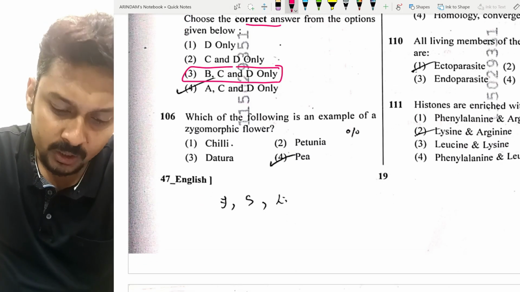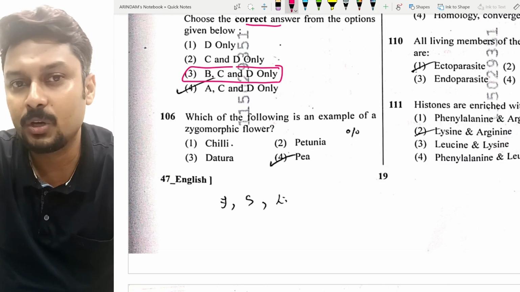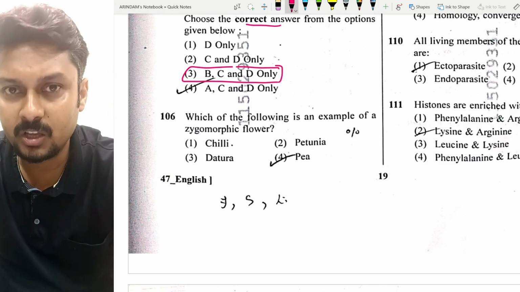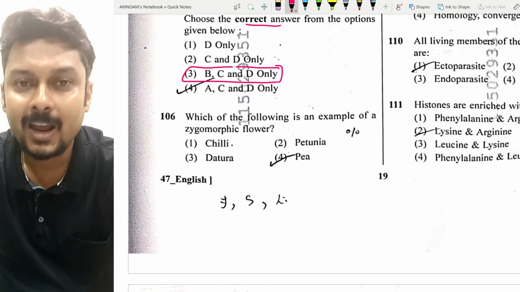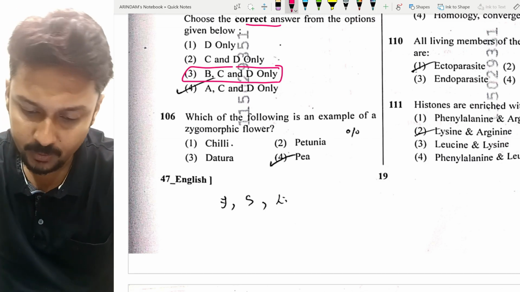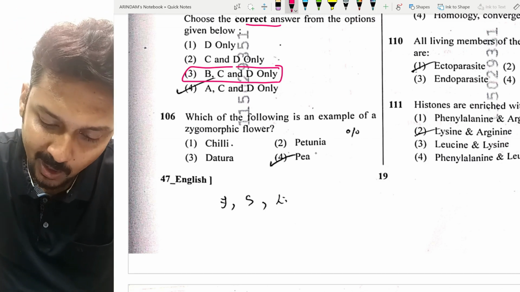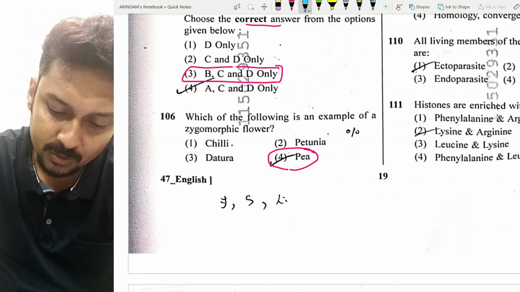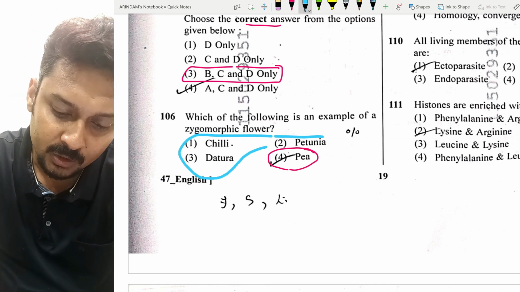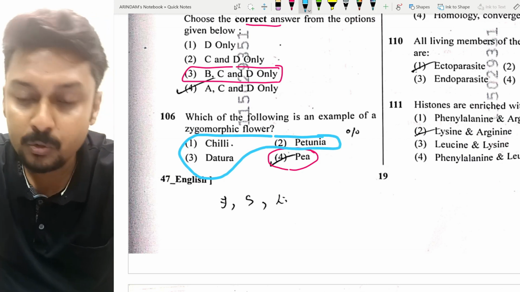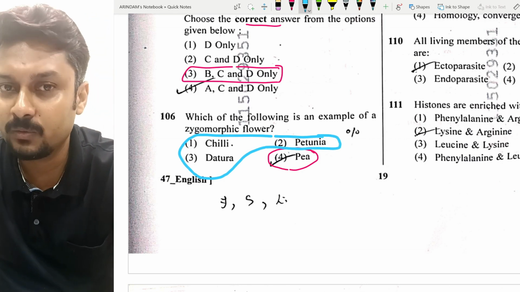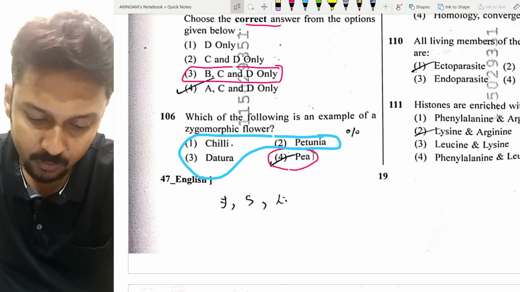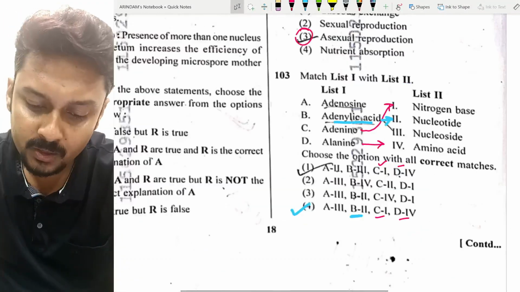Now question number 106. Which of the following are zygomorphic flowers? We know there are 2 types of flower if we check the floral formula also: actinomorphic and zygomorphic. Out of that, only one flower, the pea, is zygomorphic. But the rest of the 3, Datura, Chilli, Petunia, are all actinomorphic flowers. So the correct option is option number 4 for question number 106.